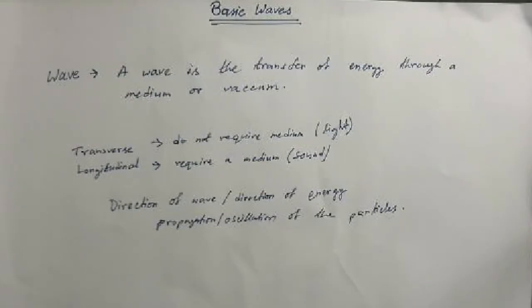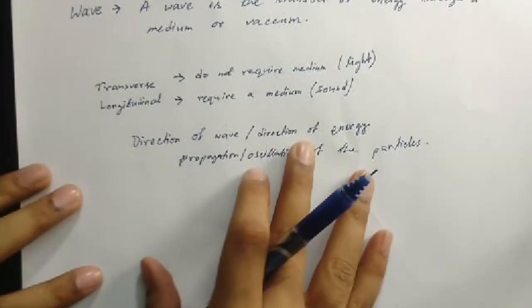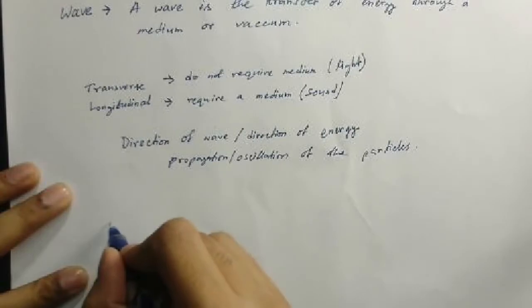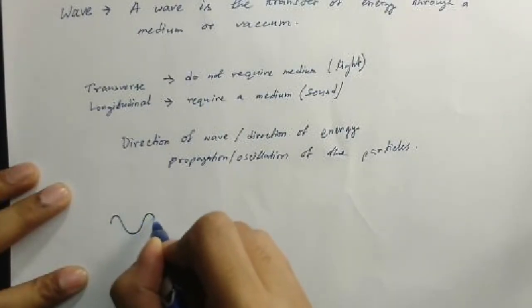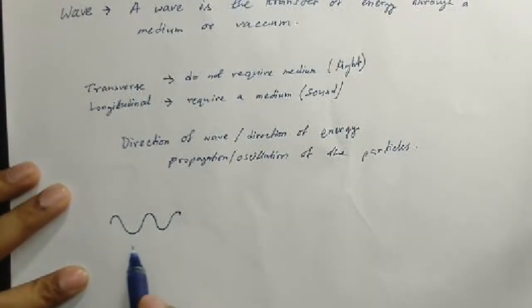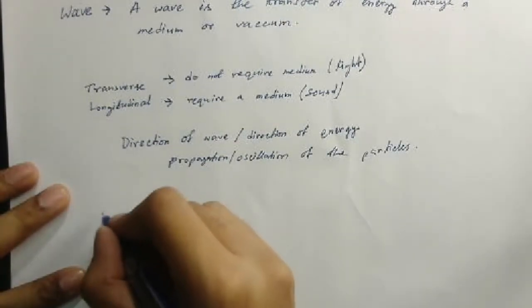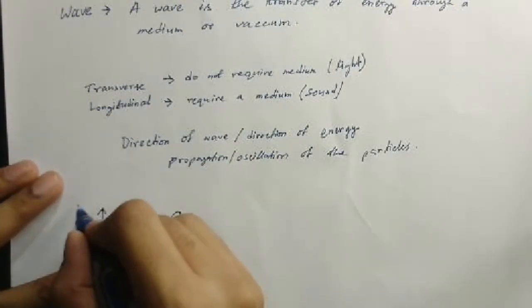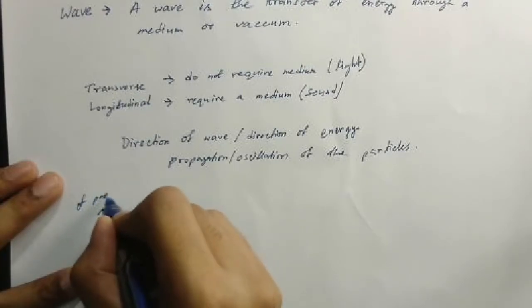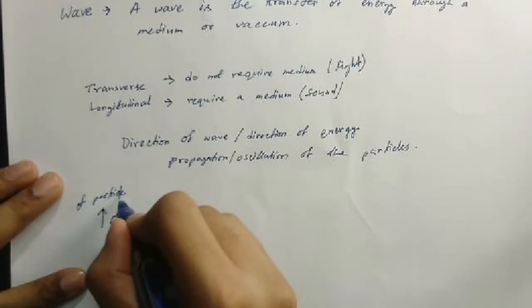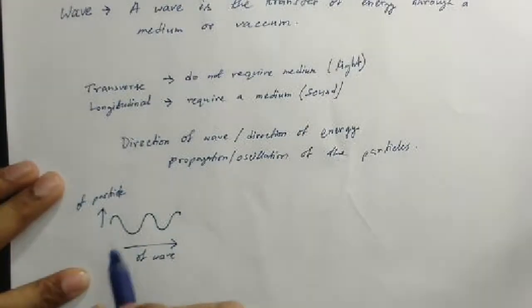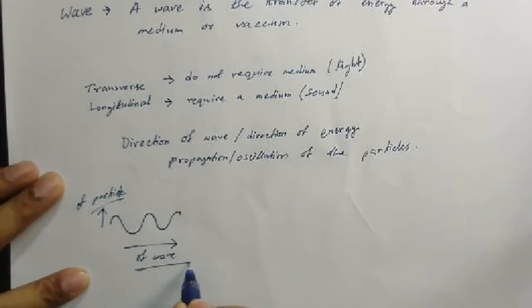So for a transverse wave, we have to always remember, in a transverse wave, this is the direction of wave or the direction of transfer of energy. This is the direction of oscillation of particle. In transverse wave, the direction of oscillation of particle is perpendicular to the direction of movement of wave.